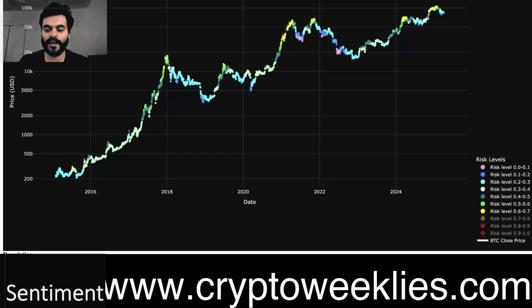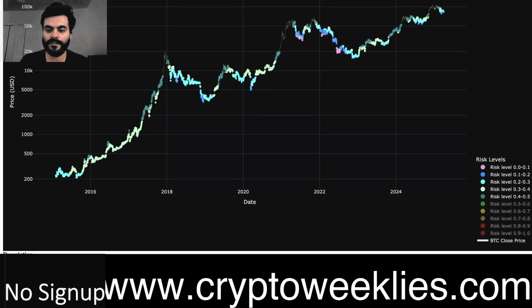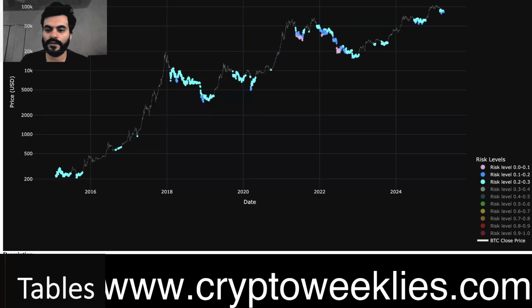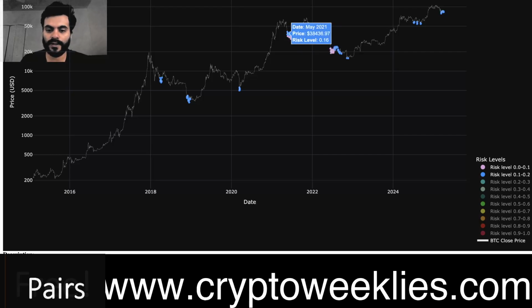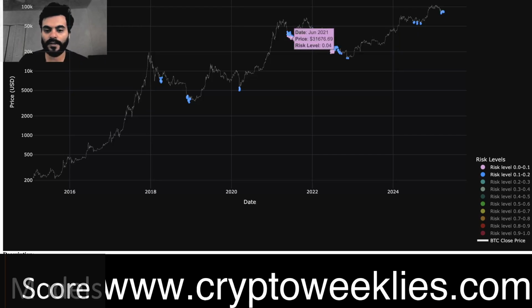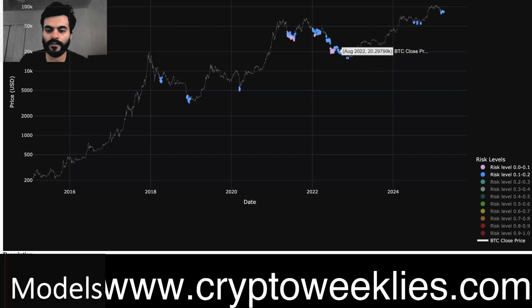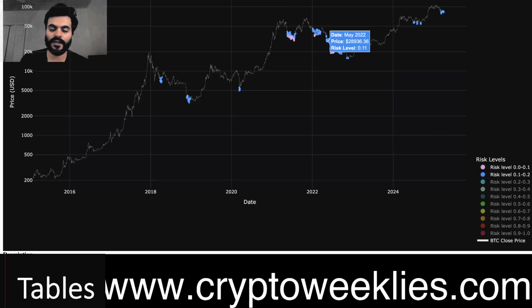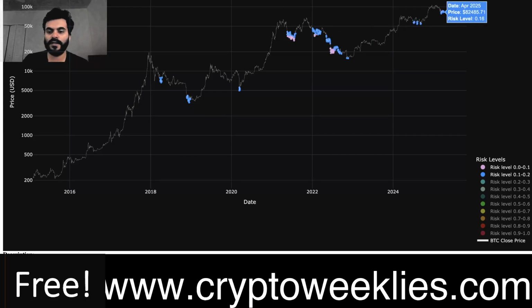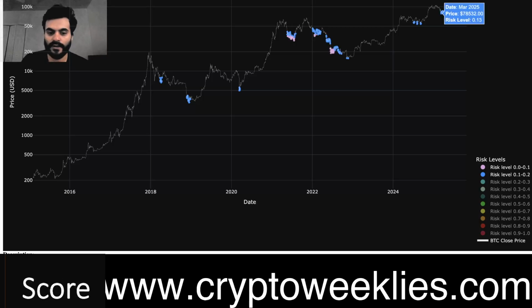If we get rid of some of the highest risk bands, we can see that over here, especially throughout the bear market of 2020, like the middle of 2021, where there was a correction in the market, or in early 2022 and in late 2022, the risk levels for Bitcoin accumulation were low per the model. Again, this model did not identify the actual bottom. Again, this is just analyzing the simple moving average based risk. Right now, again, this model is signaling it's the second best time to DCA Bitcoin.